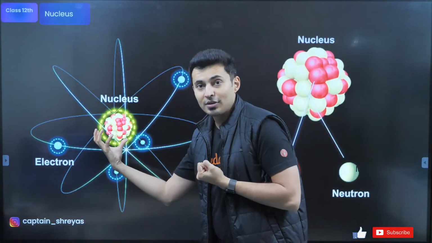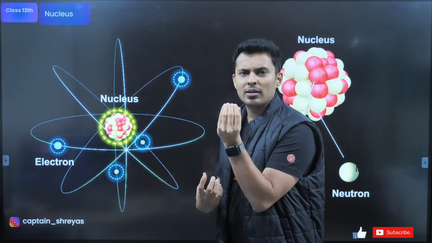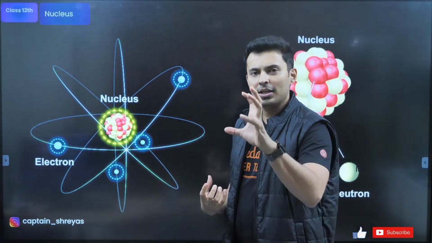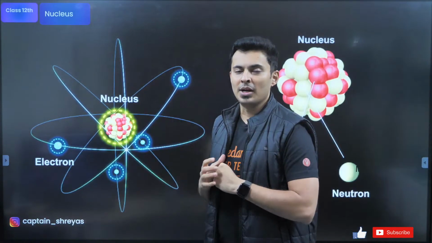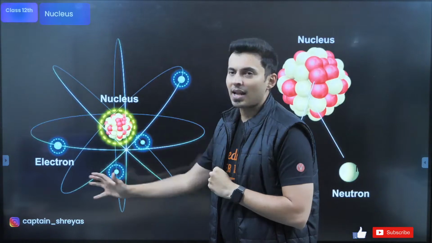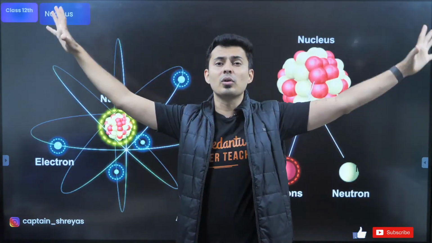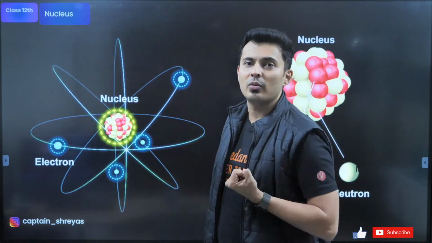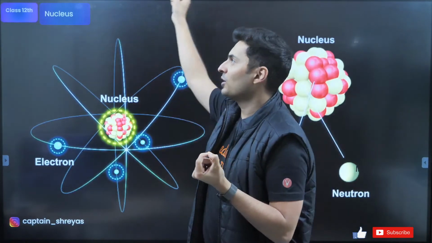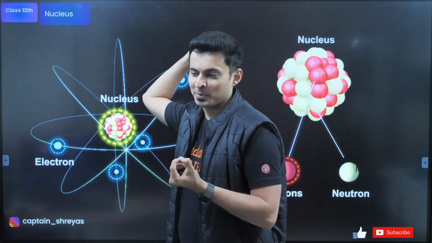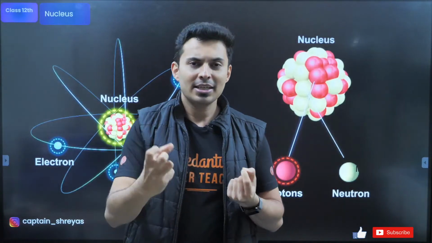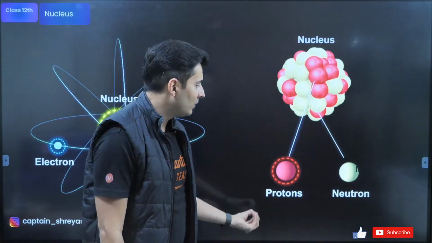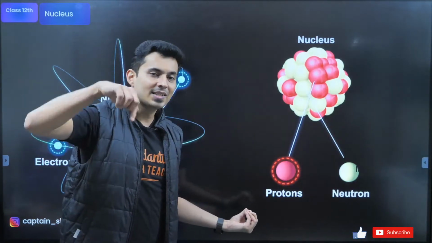Now this nucleus is small, it's positive, and it is highly concentrated mass. Most of the atom is empty. If you think of the room as the atom, the nucleus will be a small dot in that room. It's that small, and the electrons will be going around the corners of your room. That nucleus gets that charge and the mass because of 2 smaller particles inside the nucleus.